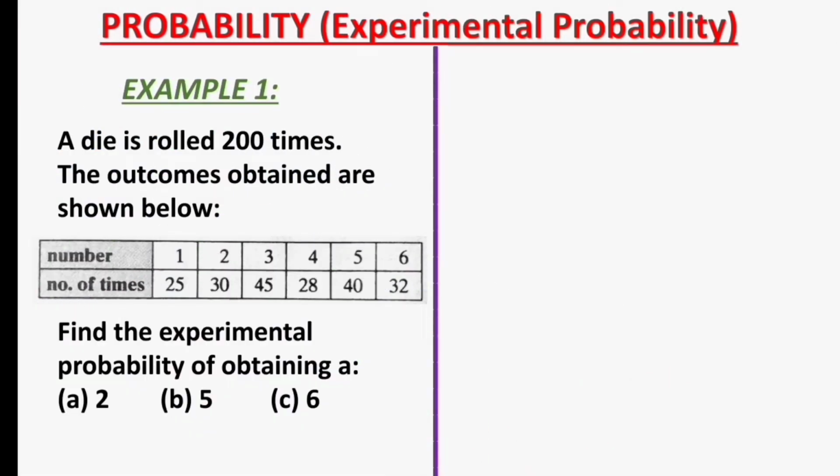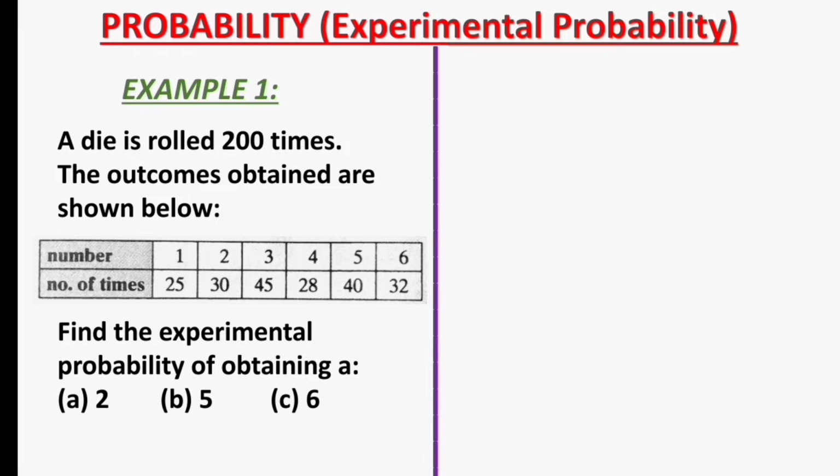Next, let's see some solved examples about experimental probability. Example 1. A die is rolled 200 times. The outcomes obtained are shown below. From the frequency table displayed here, the numbers in a die are 1, 2, 3, 4, 5, and 6.